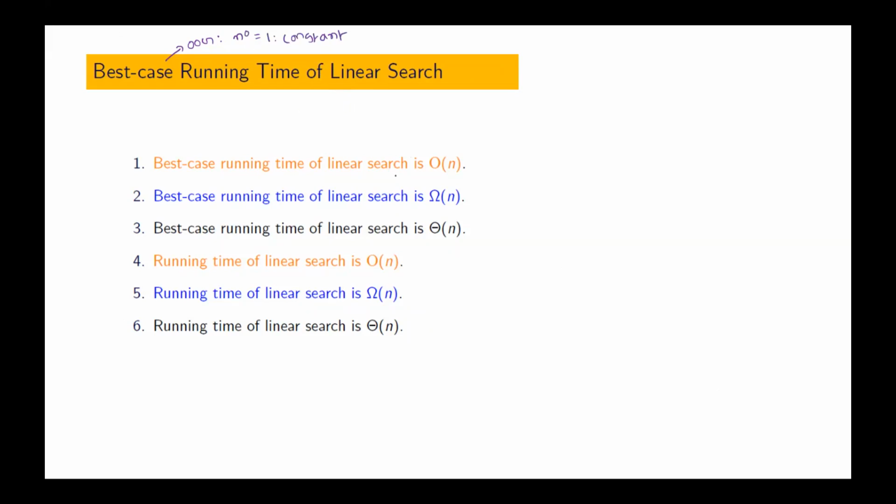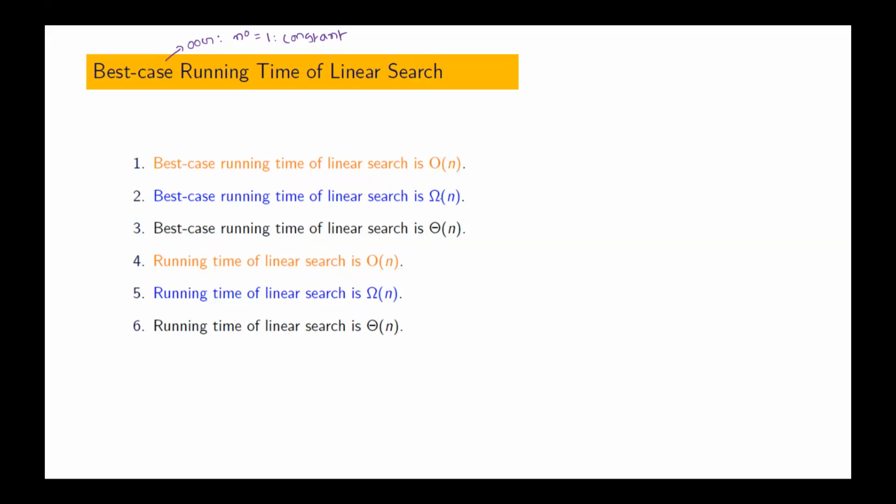Now, best case running time of linear search is big O of n. Is that correct? Yes, sir. Okay, this is correct. Instead of this, is there any better way of writing this?